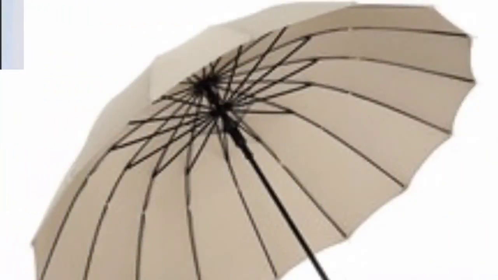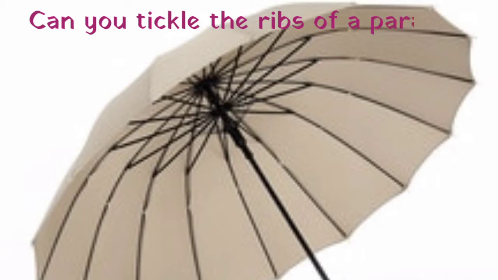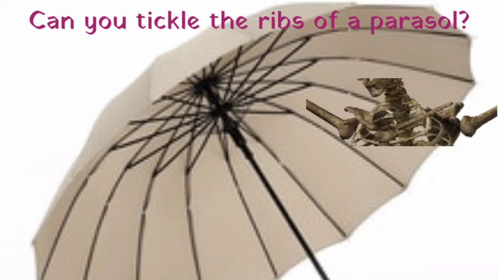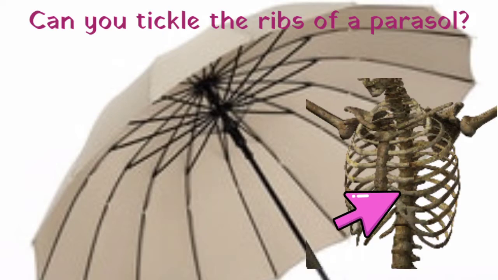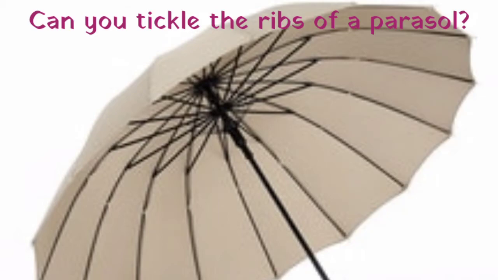Next line: can you tickle the ribs of a parasol? The actual meaning of ribs is the bone case of the chest, but here it refers to the metal sticks of the parasol, meaning umbrella. So the anonymous poet asks, is it possible for you to tickle the ribs of the umbrella like a human being?